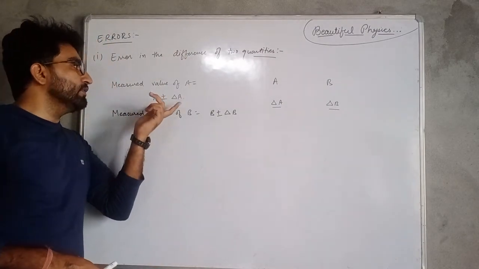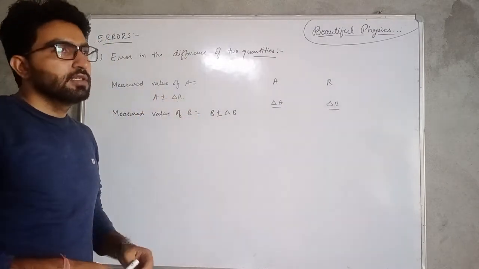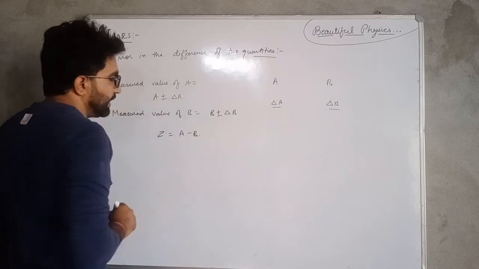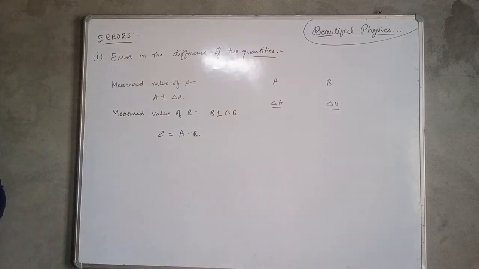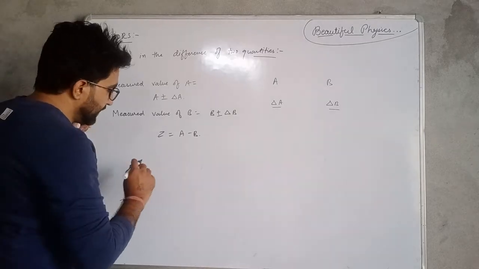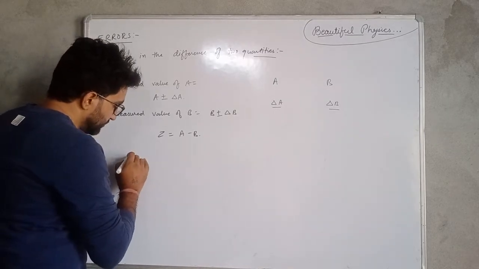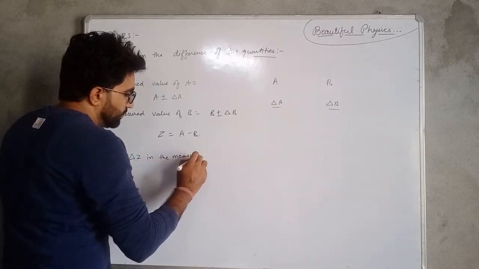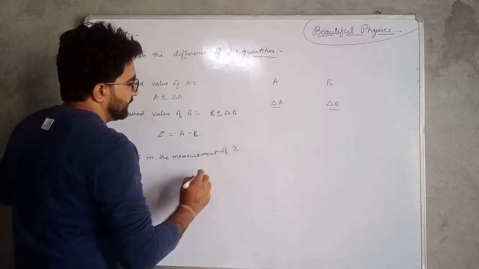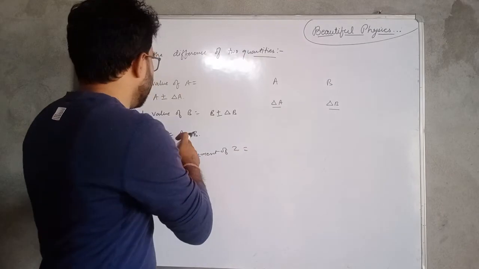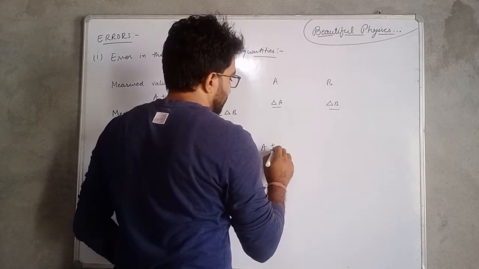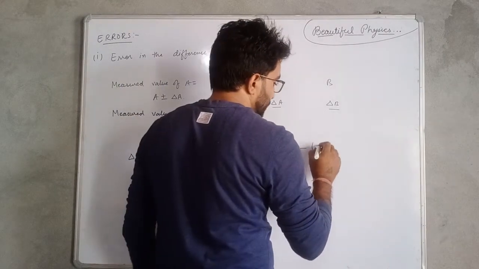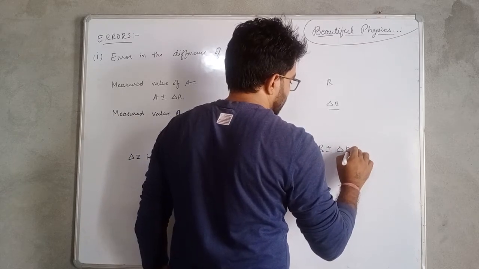Then the measured value of A will be equal to A plus minus delta A, and similarly for B. And suppose we have a quantity Z which is equal to A minus B. Then the error delta Z in the measurement of Z can be given by: for the value of A we will put A plus minus delta A, with negative sign, minus, for the value of B we will put B plus minus delta B.